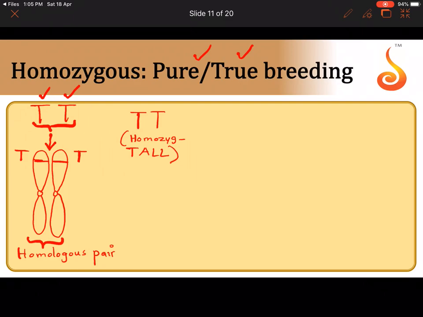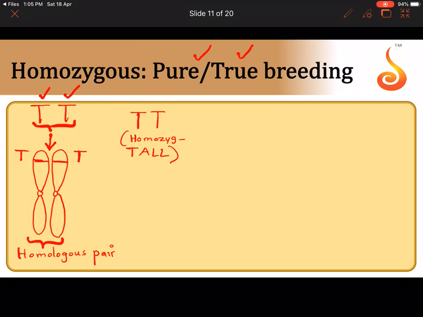Why is it tall? Because we saw that capital T is a gene that controls the character of height, the trait of tallness. It is a gene that codes for tallness. It is a gene that expresses the trait of tallness.